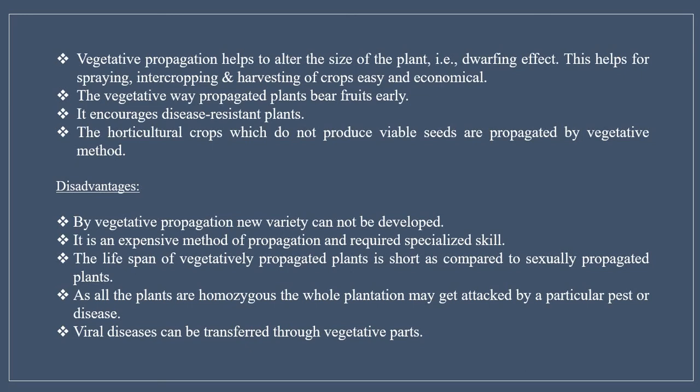Then, the vegetative propagation also helps to alter the size of the plant, that is, it gives dwarfing effect. This is useful in the harvesting techniques, which is also economical. The vegetatively propagated plants bear fruits early as compared to the sexually propagated plants. It also encourages disease-resistant plants formation. Also, the horticultural crops which do not produce viable seeds are propagated by this method.